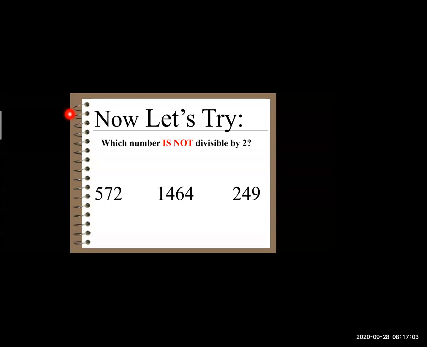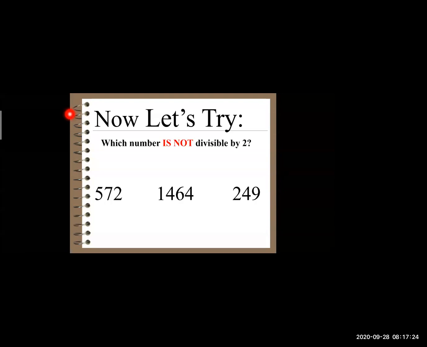1464 is divisible by 2. Yes, very good. Because in the units place, we have the number 4, which is an even number. And 572? 572 is also divisible by 2. Very good. Because at the units place, we have the number, which one?